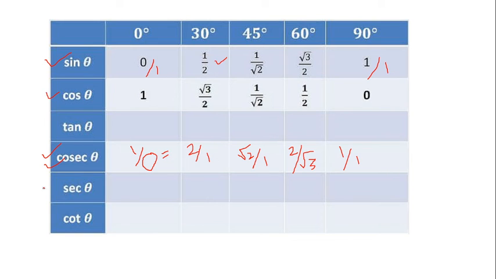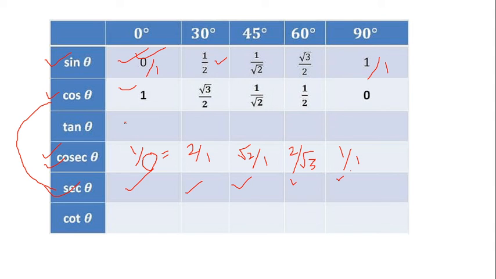Now cos and sec, I'm sure you can complete, because what is the relation between cos and sec? They are again reciprocal, so you can fill up this table easily by yourself. So what I told you now is that you have to remember only sine. As soon as you remember this table of sine, you can easily write down cos, because cos is just the reverse order. Cosec you can write easily, because sine and cosec are reciprocal. Sec you can easily write down because cos and sec are reciprocal.